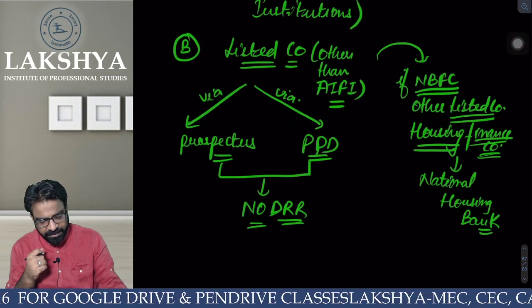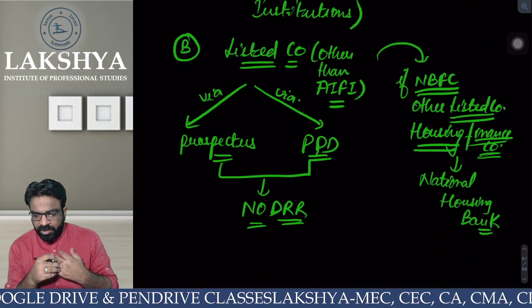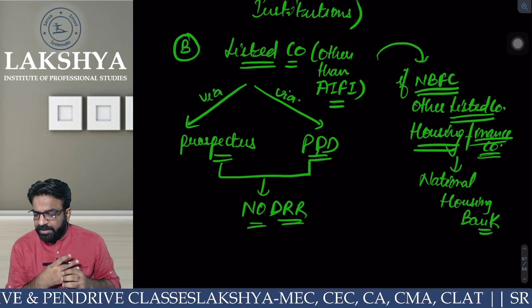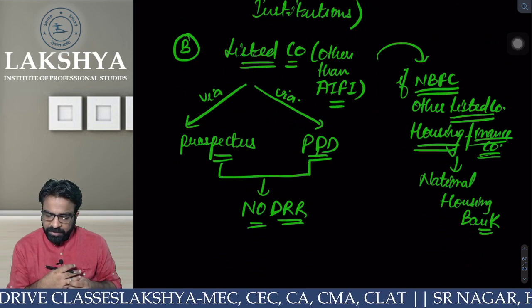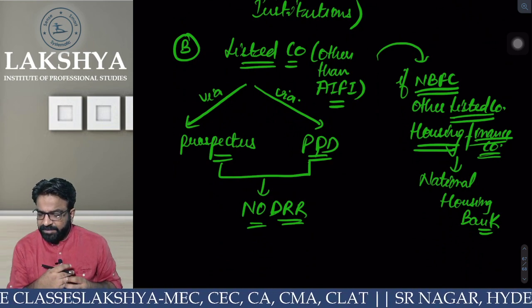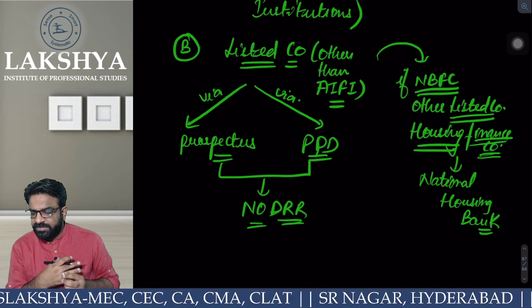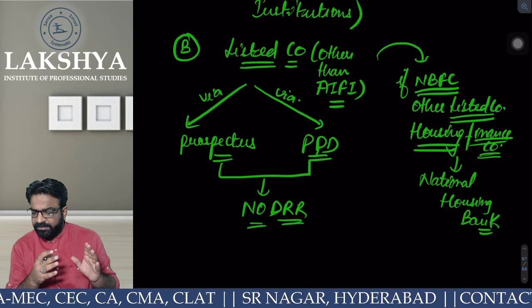DRR required or not required? Not required. I am a listed company. DRR required or not required? Not required. I am a listed housing finance company. DRR required or not required? Sir, not required. Everyone clear up to this?